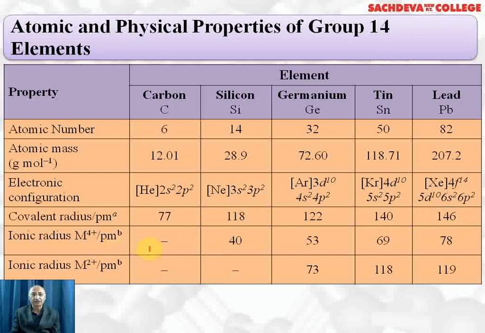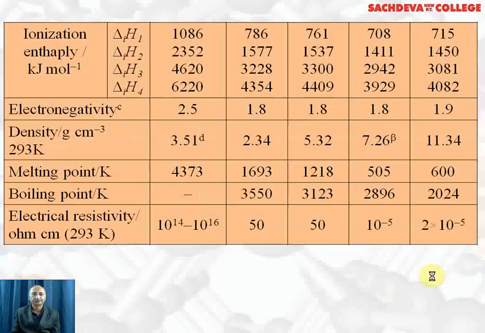Ionic radius of +4 cation: carbon +4 does not form, silicon has 40 picometer, germanium 53, tin 69, lead 78, means ionic radius goes on increasing in +4 oxidation state. +2 radius is not known with carbon as well as silicon, but for germanium, tin and lead, it goes on increasing down the group. Although the increase is not much from tin to lead due to poor shielding effect of f electrons in lead, due to which effective nuclear charge increases.